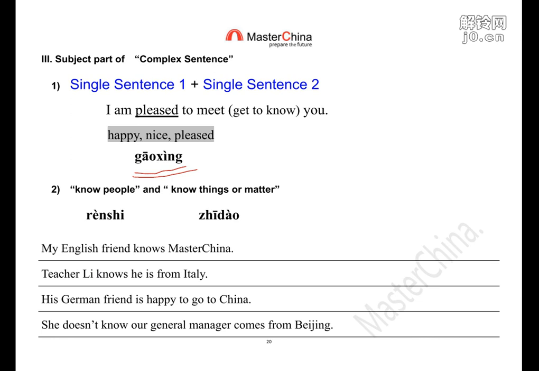Okay, so this is an easy way that you use the degree word, not "and", right? And we say "know" and "meet", get to know you. Get to know you, we say 认识. This is know some people. So let's translate this sentence: I'm pleased to know you.